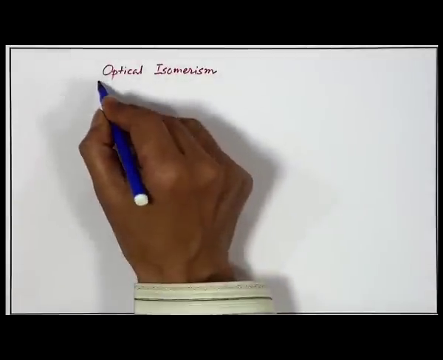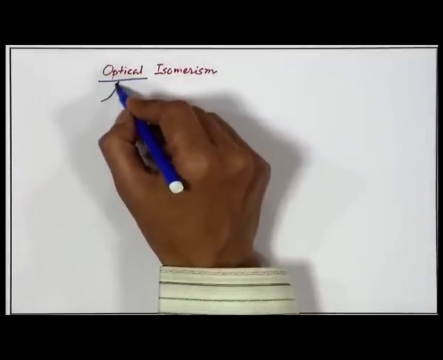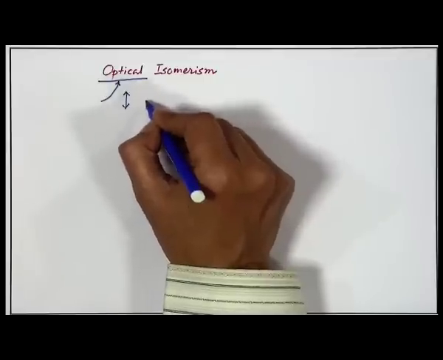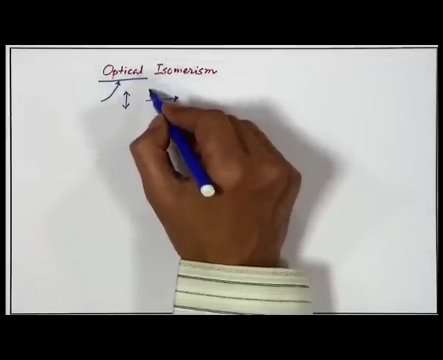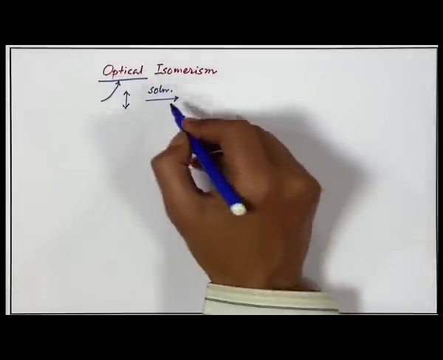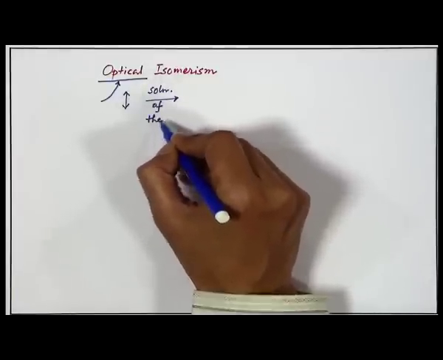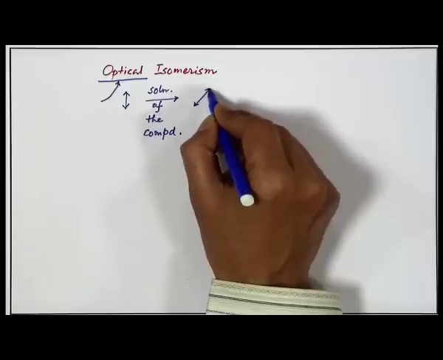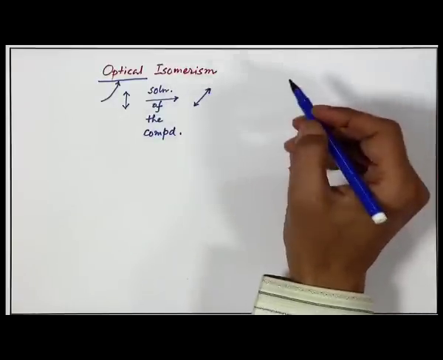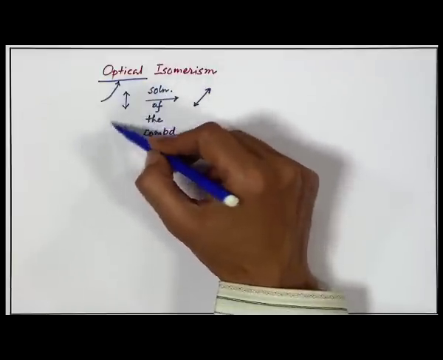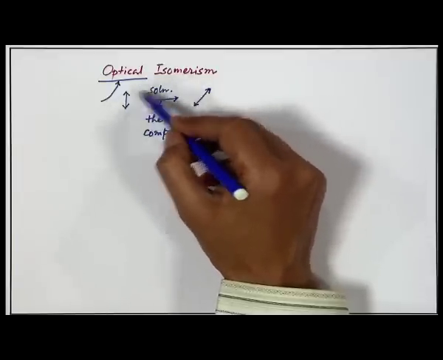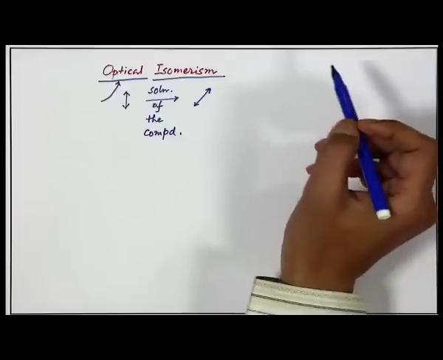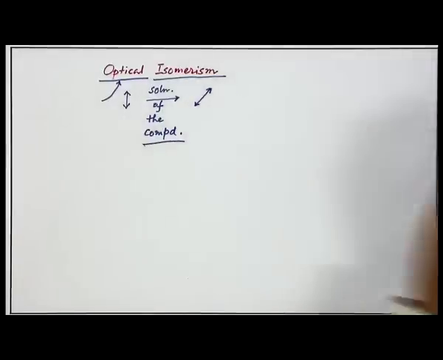In optical isomerism, there is something optical: if plane polarized light is passed through a solution of the compound, and it rotates the plane of polarization, then we can see that the compound has optical activity, which is responsible for the rotation of the plane polarized light, and we will have isomerism from that compound like our geometrical isomerism.